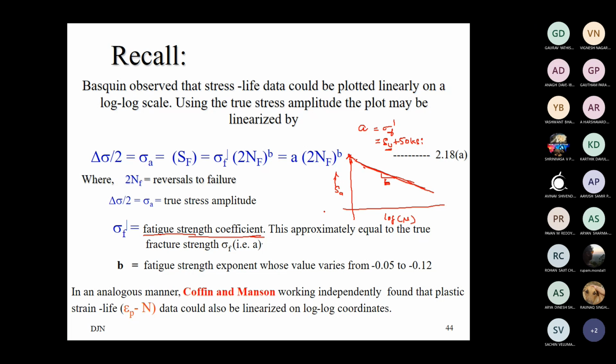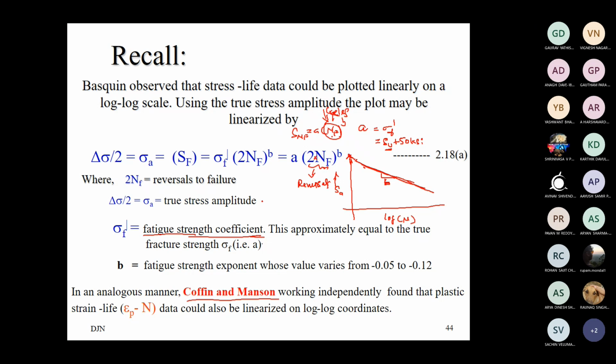Now analogous to this, Coffin and Manson also obtained a similar relation with respect to strain. Earlier we used to write S N f is equal to A N f to the power b. Here N is in terms of cycles, so please don't ignore this term, cycles. Here it is 2N, which means these are reversals, given in terms of reversals.